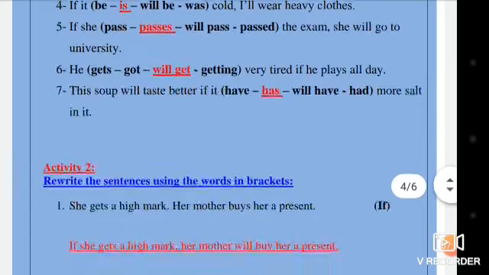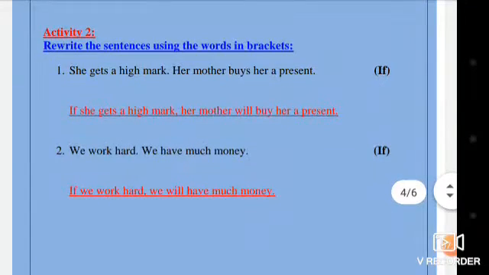Activity number 2. Rewrite the sentences using the words in practice. She gets a high mark. Her mother buys her a present. What can we do? First, we start with if. In the first conditional case, after if we put the present simple, and the other part will plus infinitive or won't plus infinitive.